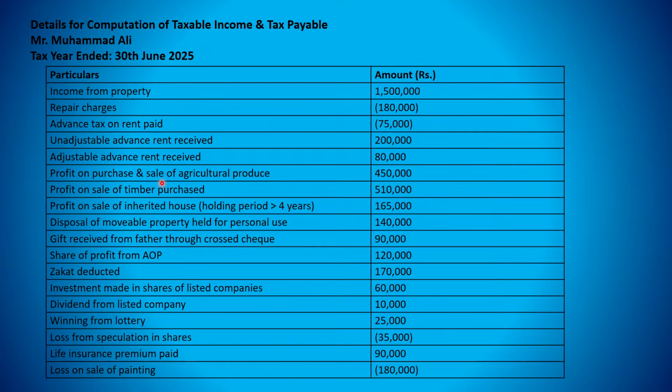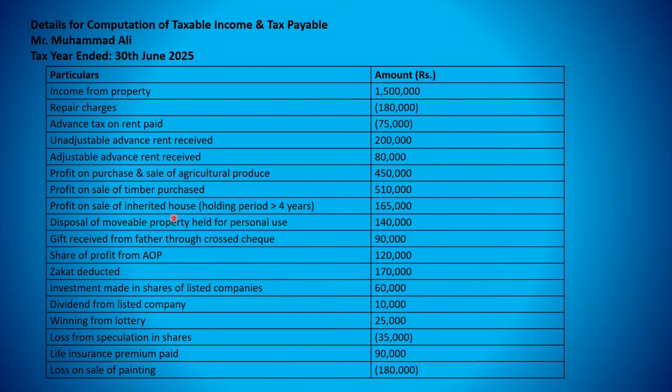Profit on sale and purchase of agricultural produce. See here, it is the purchase and sale of agricultural produce. It can be rice, it can be wheat. So it means one is doing trading, a business here. This is not agricultural income, and this is not exempt from tax. Profit on sale of timber purchased: one has purchased some timber, the wood, and has sold it. So this is also a kind of business.